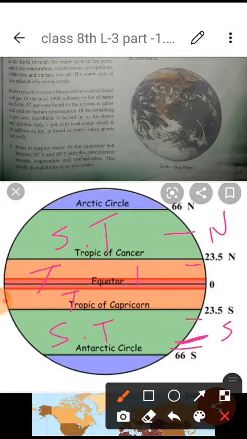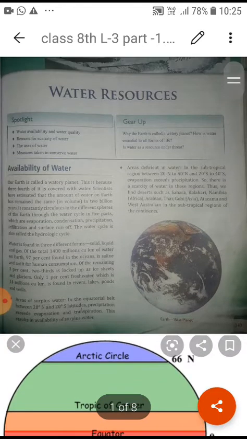Here also there is availability of water, up to 40° only, but it is not comparable to the tropical one. You have to understand this.